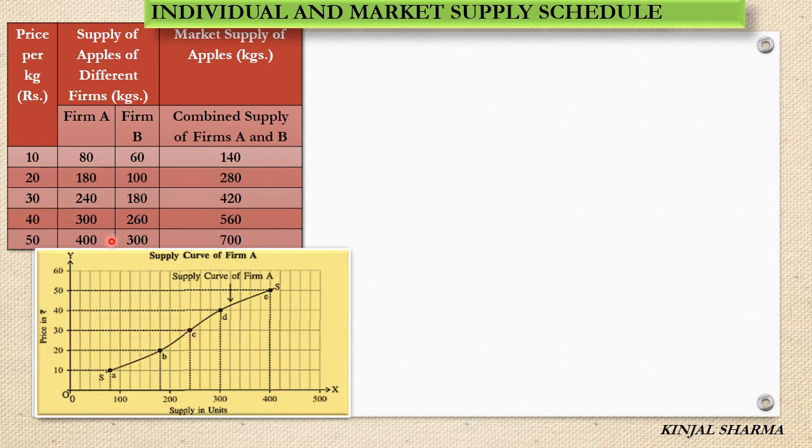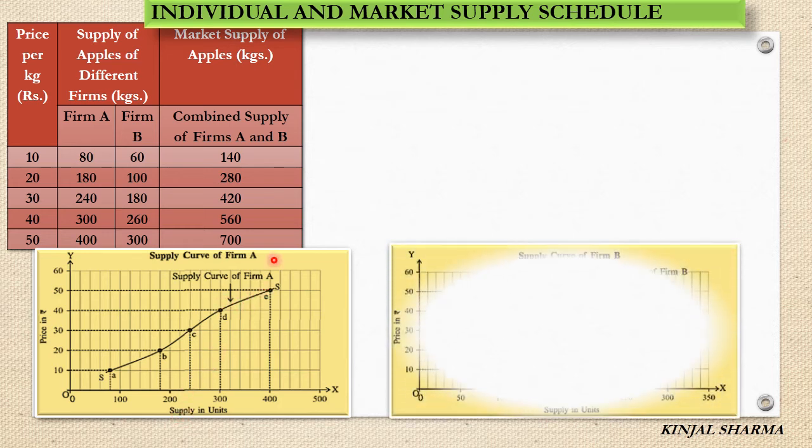At rupees 40, 300 kg. So at rupees 40, the corresponding line will see 300 kg. This is our point D. And at rupees 50, 400 kg. So this is our 50 and here 400 kg. So this is our point E. Now we have to draw a curve. So this is our supply curve of firm A. As you can see, as the price increases, the supply in units also increases.